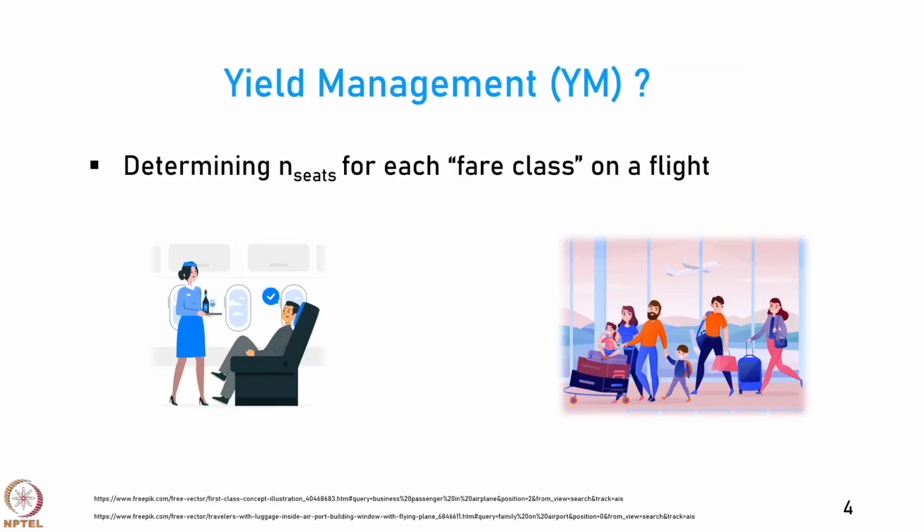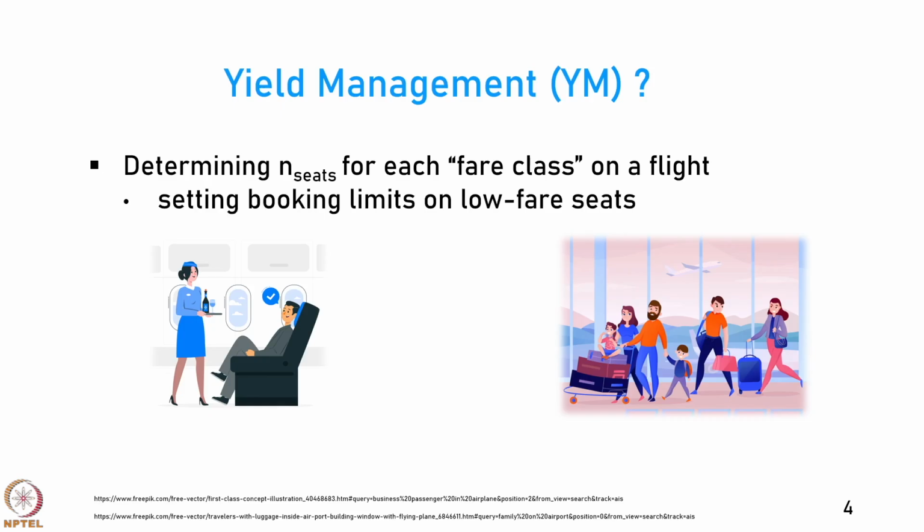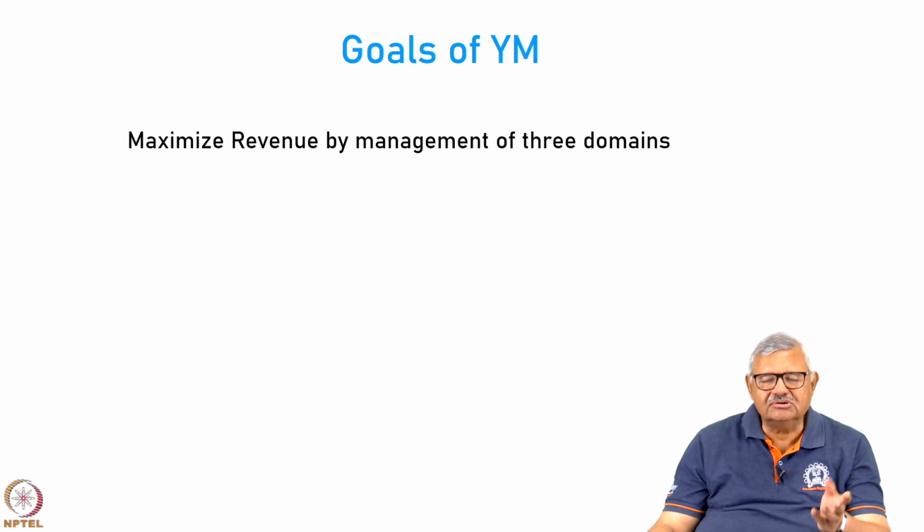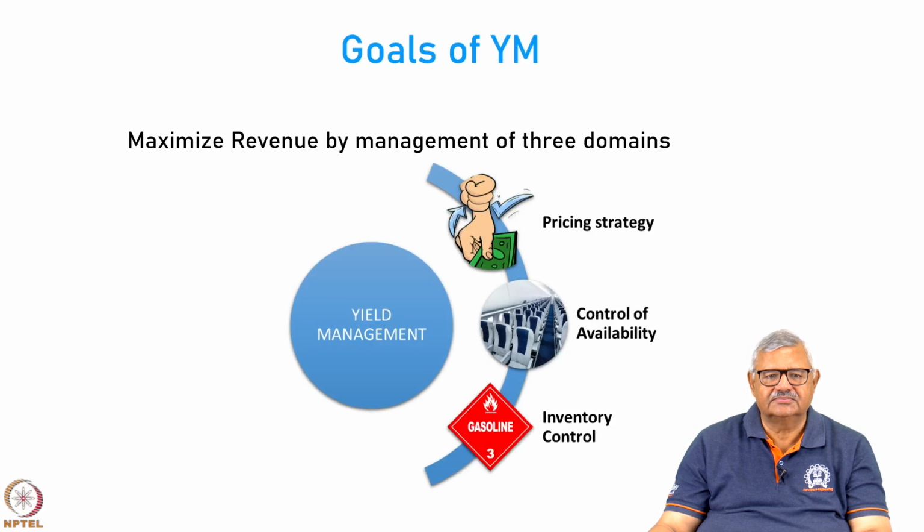Why do we need yield management? In yield management, we want to determine how many seats should be offered for each fare class in a flight. Please note, this fare class does not mean business, premium economy, economy. This means within the same facility or services. So, we need to set booking limits on low fare seats. The goals of YM are to maximize revenue by management of 3 domains. What are the domains? Inventory control, control of availability and pricing strategy.